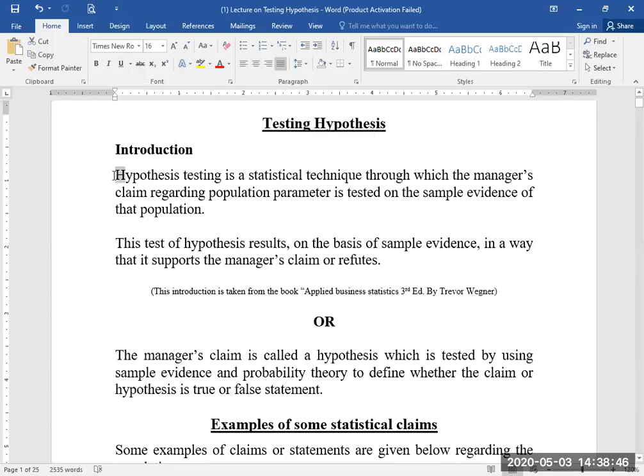Introduction. Hypothesis testing is a statistical technique through which the manager's claim regarding the population parameter is tested on the sample evidence of that population. This test of hypothesis results, on the basis of sample evidence, in a way that it supports the manager's claim or refutes it. In other words, one can say the manager's claim is called a hypothesis, which is tested by using the sample evidence and probability theory to define whether the claim or hypothesis is a true or false statement.